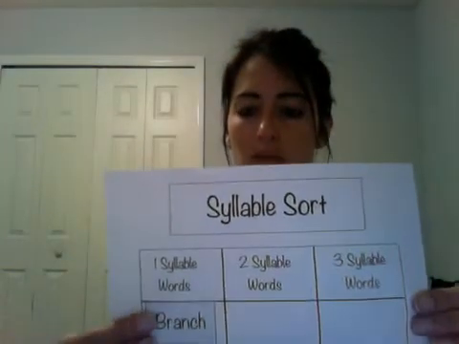The students will then have to go over each vocabulary word. Branch. Branch has how many syllables? 1. So they will then glue branch onto the column that says 1 syllable words.